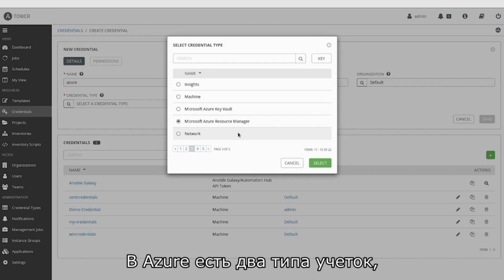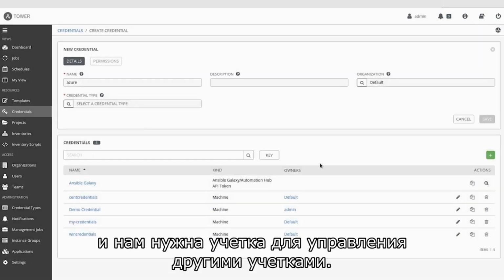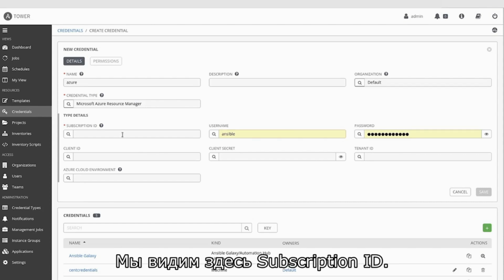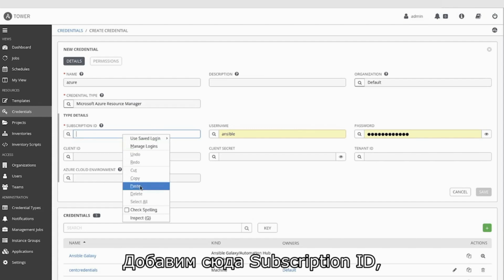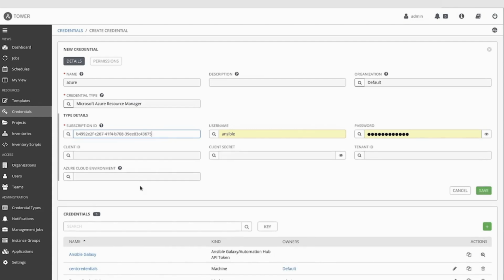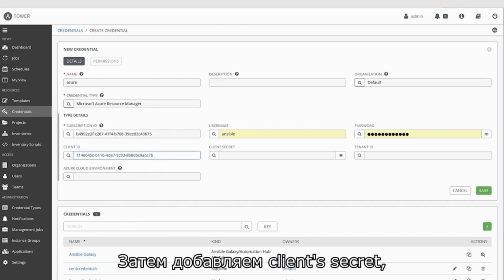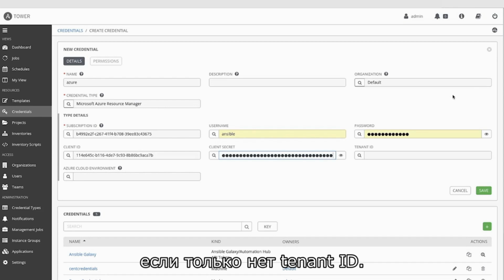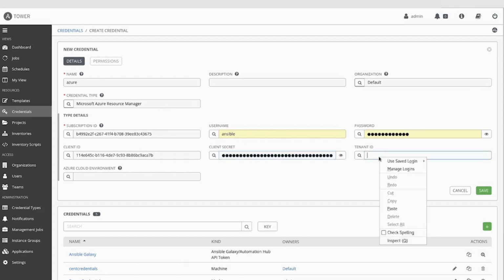Azure has two types of credentials. We need the Resource Manager credential. So what do we see? We see that there is subscription ID. Let's put in the subscription ID. Next I need the client ID. Then we are going to use the client secret. And last there is the tenant ID.